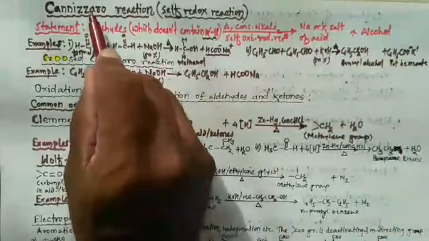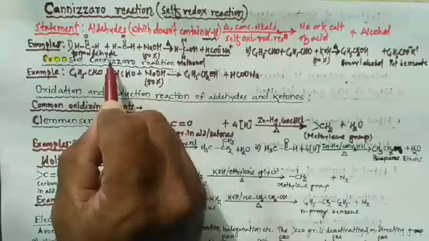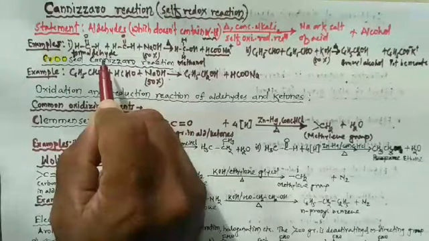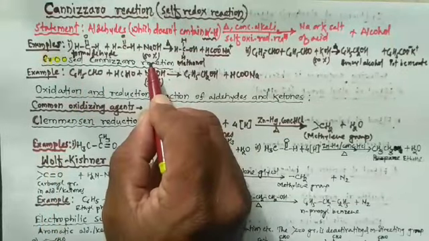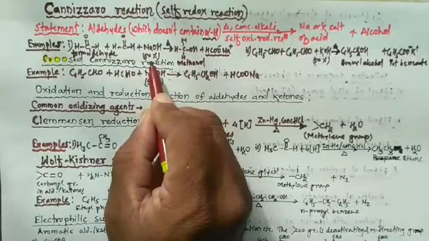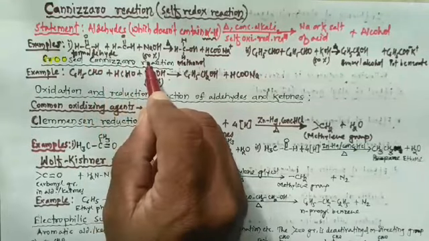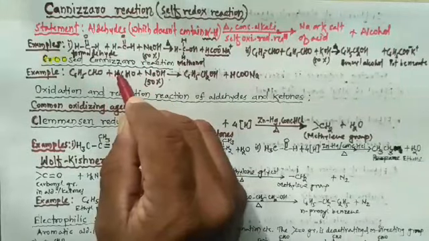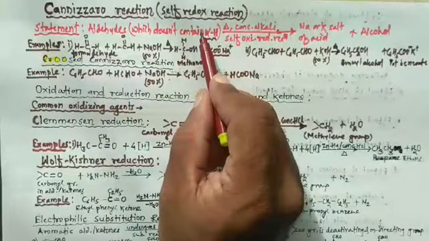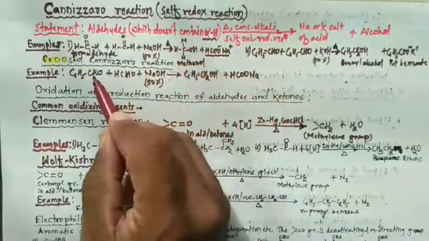So after studying the Cannizzaro reaction, the next article is the crossed Cannizzaro reaction. Crossed Cannizzaro reactions are nothing but Cannizzaro reactions involving two different aldehydes, and these aldehydes do not contain alpha hydrogen atom. So let's study the example.